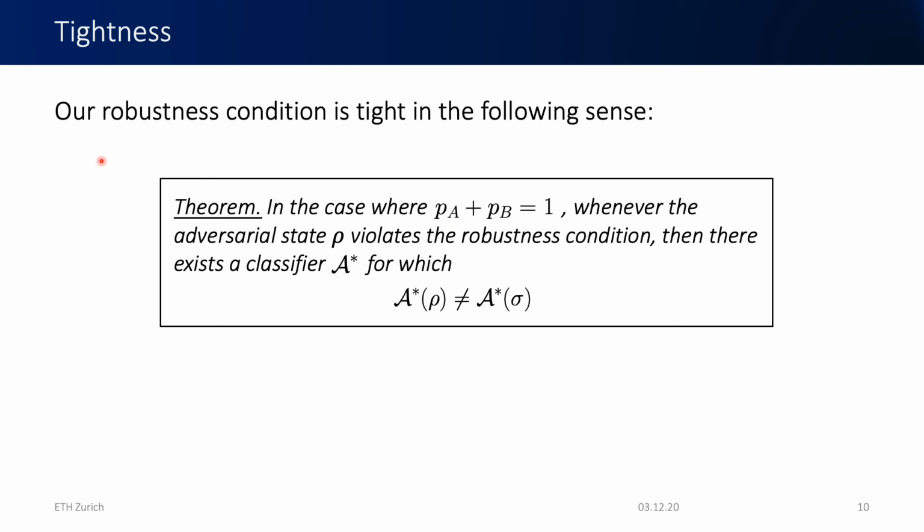So now we also show in our paper that our robustness condition is tight, in the sense that whenever an adversarial state rho violates this robustness condition, then there exists a classifier which classifies rho differently from sigma. So our robustness condition really is a condition which gives us robustness for a whole family of classifiers. And tightness is to be understood in the sense that whenever this condition is violated, then the robustness cannot hold simultaneously for all those classifiers.